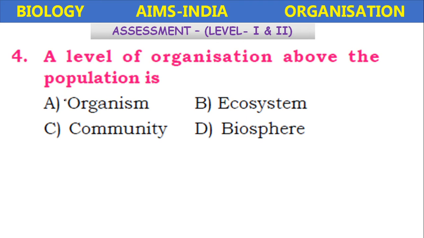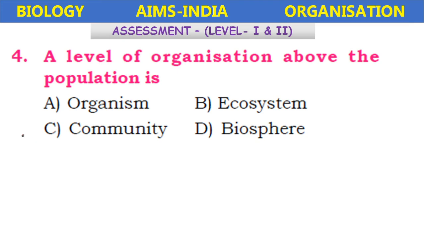A level of organization above the population is... okay, organisms combine to form the populations, several populations combine to form the communities, several communities combine to form the ecosystem, several ecosystems combine to form the biosphere.